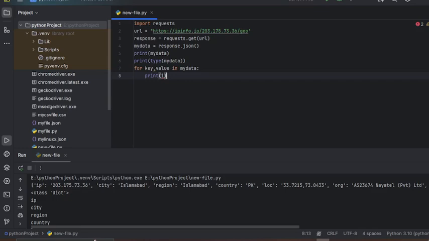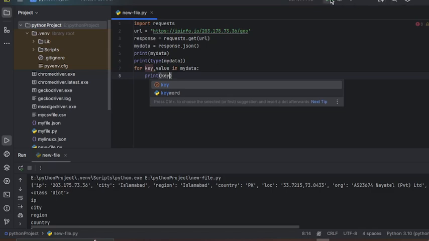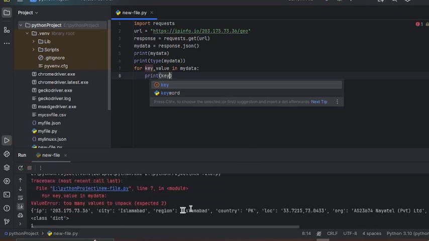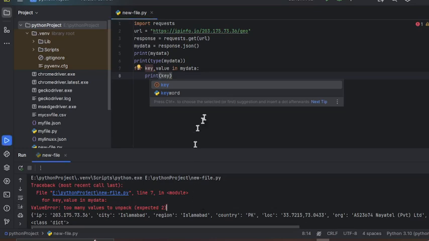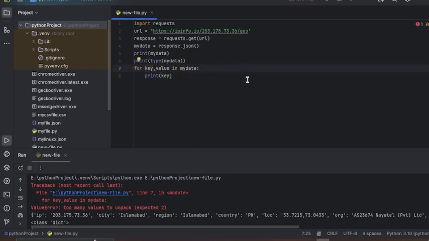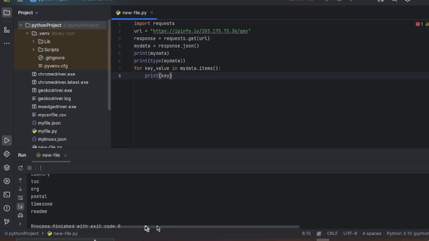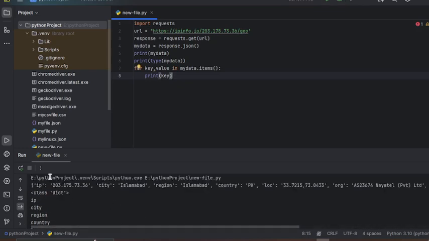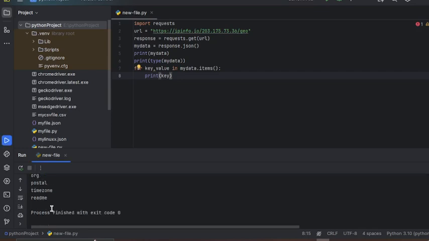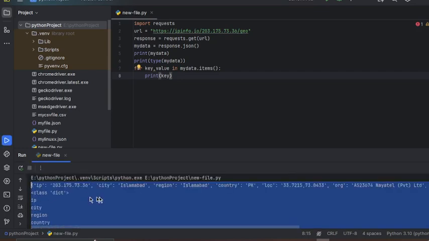So we will also use key and value here. If I want the keys, it gives an error because we did not use item; we will use items here. Then we will see whether it prints only the keys. You will see it prints all the keys present in my data.